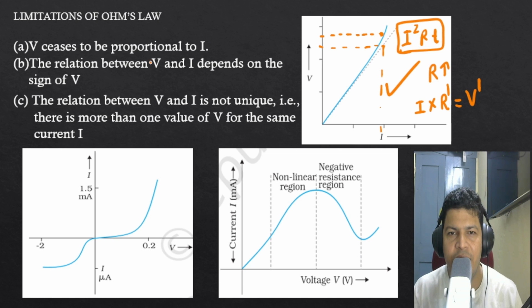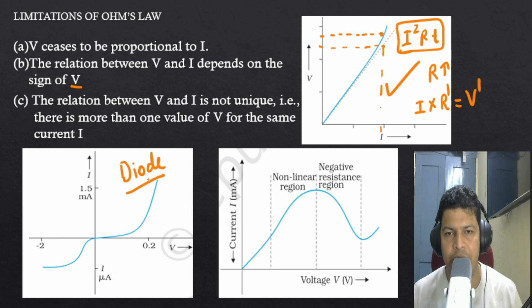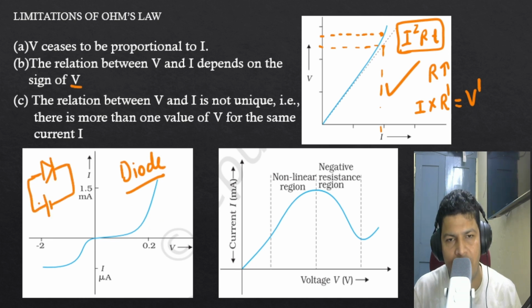Now the next thing is that the relation between V and I depends on the sign of V. We have a few devices like the diode. You will understand this more in the last chapter, semiconductor devices. What you need to understand right now is that if we have a diode and connect it this way, this is the P terminal of the diode and this is the N terminal, and this is positive and negative. If you connect it that way, its behavior will be this way.